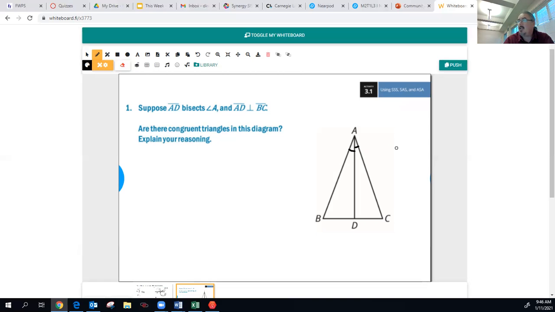That's the basic thing. The other piece of information they're giving us here is the line segment AD is perpendicular to the line segment BC. So here's the line segment AD. Here is the line segment BC. They're perpendicular. Why is perpendicular so important? Well, when we have perpendicular lines, we create 90-degree angles.